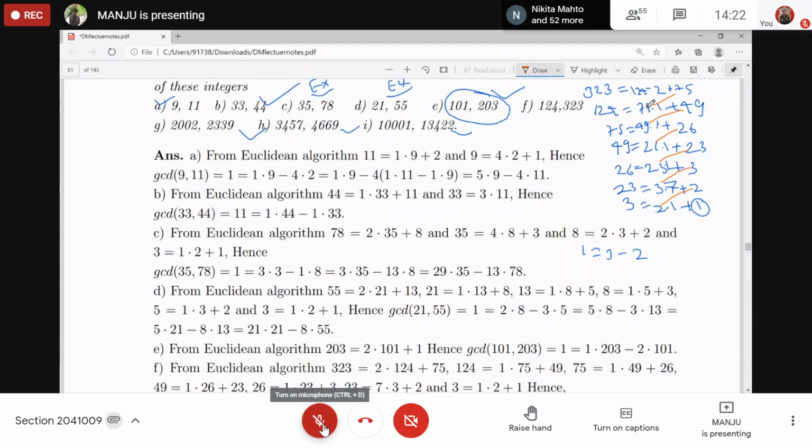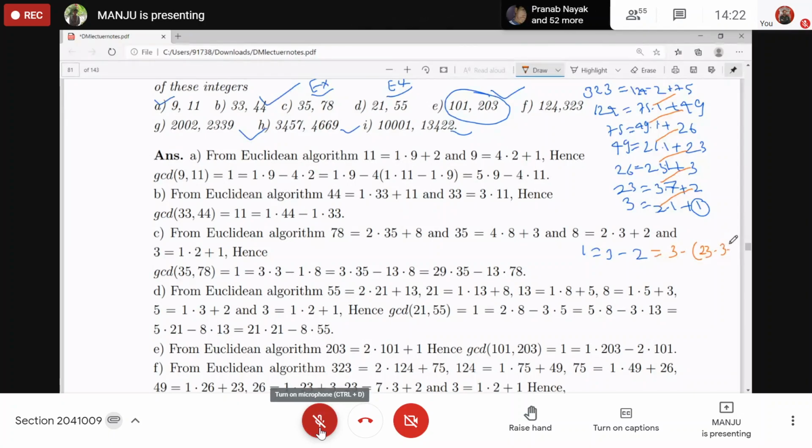Are you getting it? These are same. 3, 3, 2, 2, 23, 23, 26, 26, and so on, right? So try to put the value from the above equation, right? So the value of 2 will be 23 minus 3 into 7.